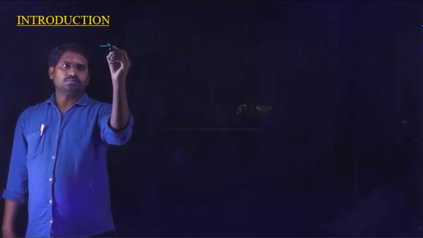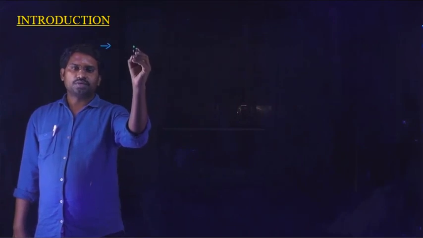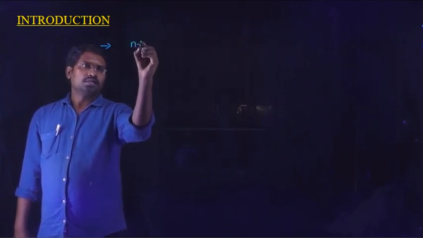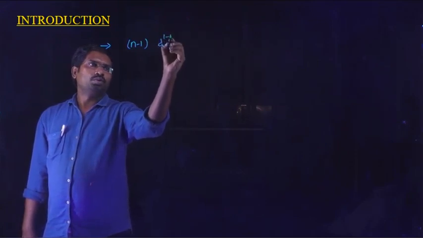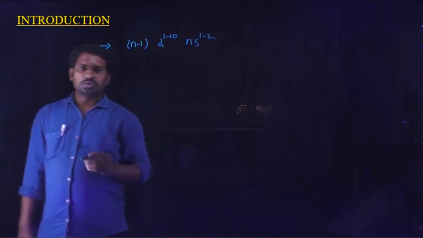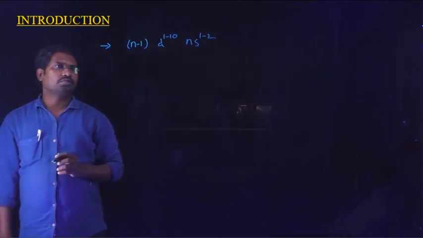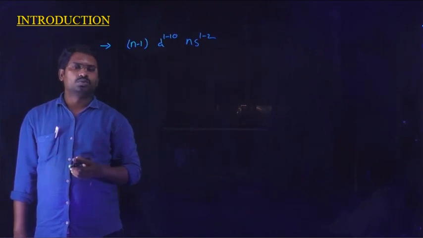Next one, the general electronic configuration of d block elements is n-1, d1 to 10, ns1 to 2. So this is the general electronic configuration of d block elements: n-1, d1 to 10, ns1 to 2.